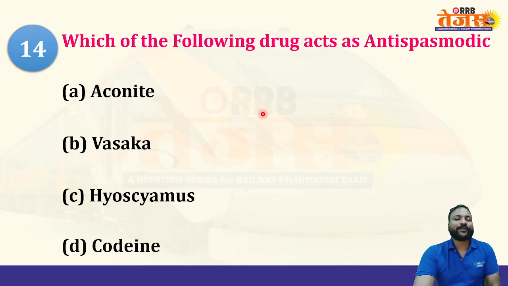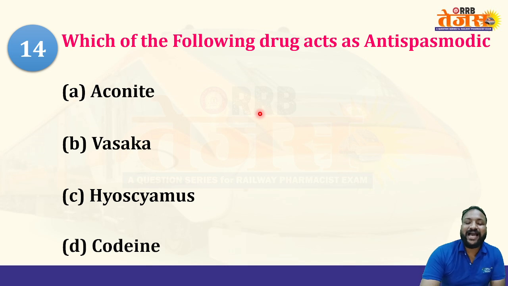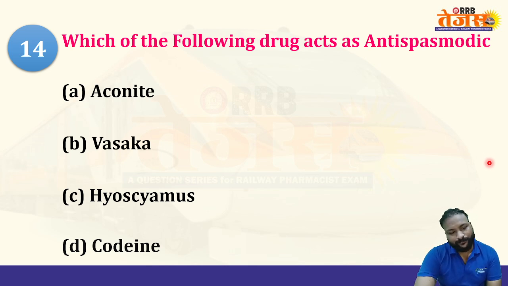Next, the 14th question of this series. Which of the following drugs acts as an antispasmodic to prevent muscular spasms? Option A, aconite, option B, vasaka, option C, hyoscyamus, or option D, codeine. Which one of the following is an antispasmodic drug? Comment your answers if you know the answer.